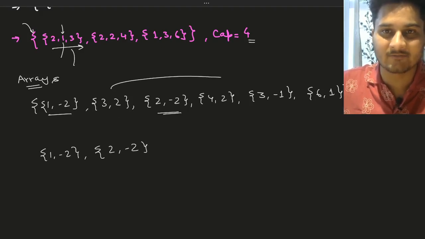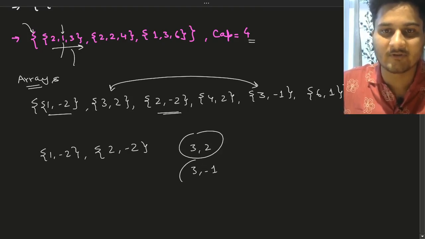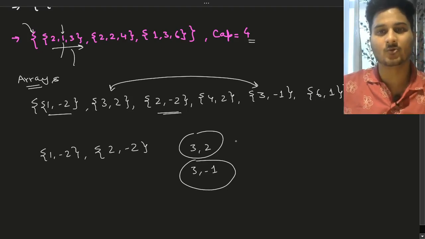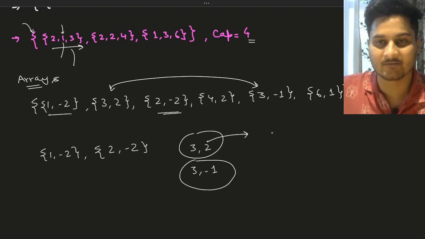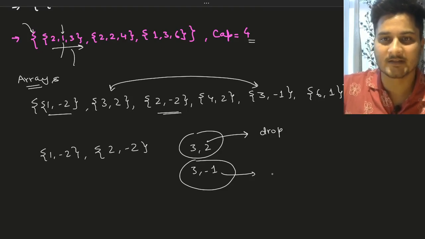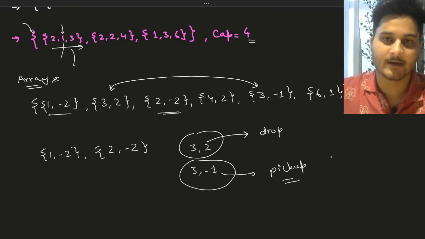Now for 3 we have these two values, and this is one of the edge cases, right? We have 3 comma 2, and we also have 3 comma minus 1. So which of the values should come first, and how do we decide that? Since this 2 is positive, it is associated with drop, and since this 1 is negative, it is associated with pickup, right?